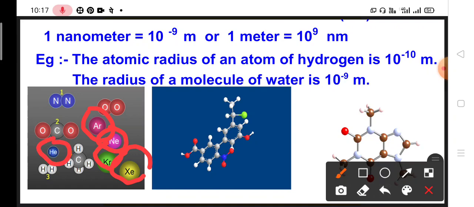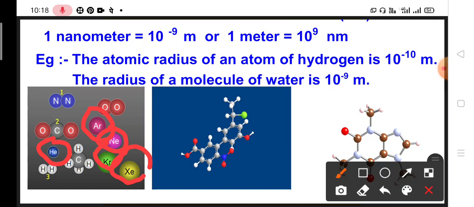So these are singly present in the environment or in the atmosphere in the atomic form. Why are they present in the atomic form? Because they don't react. They are inert. They don't react with other atoms of their same kind to form molecules. They can independently exist in the environment in the atomic form only.